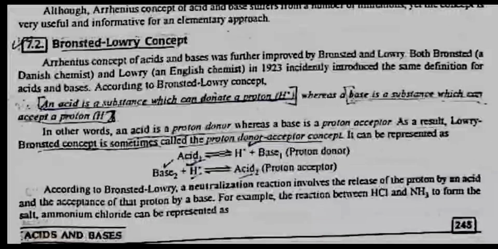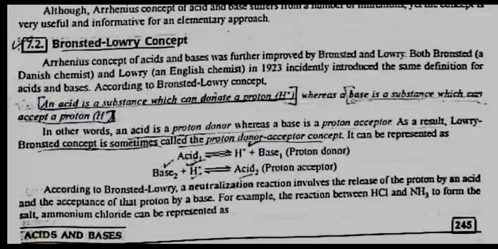7.2 Bronsted-Lowry concept. Arrhenius concept of acids and bases was further improved by Bronsted and Lowry, Bronsted a Danish chemist and Lowry an English chemist. In 1923, they incidentally introduced the same definition for acids and bases. According to Bronsted-Lowry concept, an acid is a substance which can donate a proton, whereas a base is a substance which can accept a proton. In other words, an acid is a proton donor whereas a base is a proton acceptor. As a result, Lowry-Bronsted concept is sometimes called the proton donor-acceptor concept.